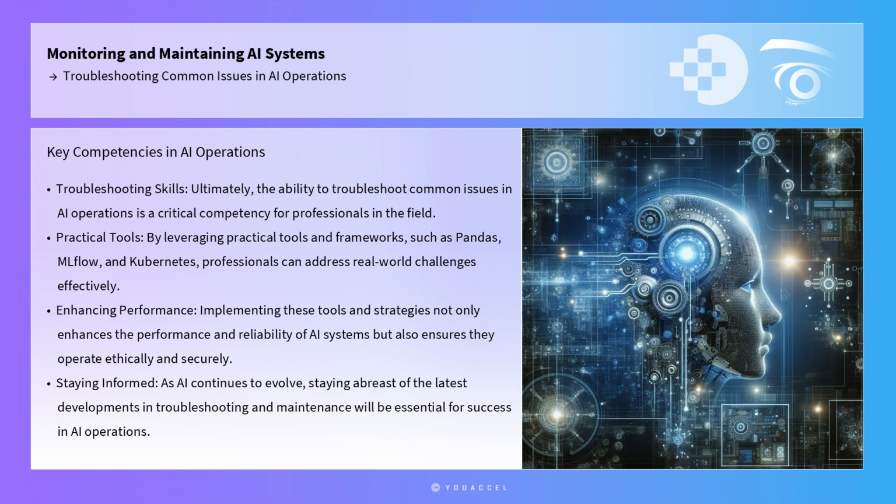Ultimately, the ability to troubleshoot common issues in AI operations is a critical competency for professionals in the field. By leveraging practical tools and frameworks such as Pandas, MLflow, Kubernetes, Fairness Indicators, and the Adversarial Robustness Toolbox, professionals can address real-world challenges effectively. Implementing these tools and strategies not only enhances the performance and reliability of AI systems, but also ensures they operate ethically and securely. As AI continues to evolve, staying abreast of the latest developments in troubleshooting and maintenance will be essential for success in AI operations.